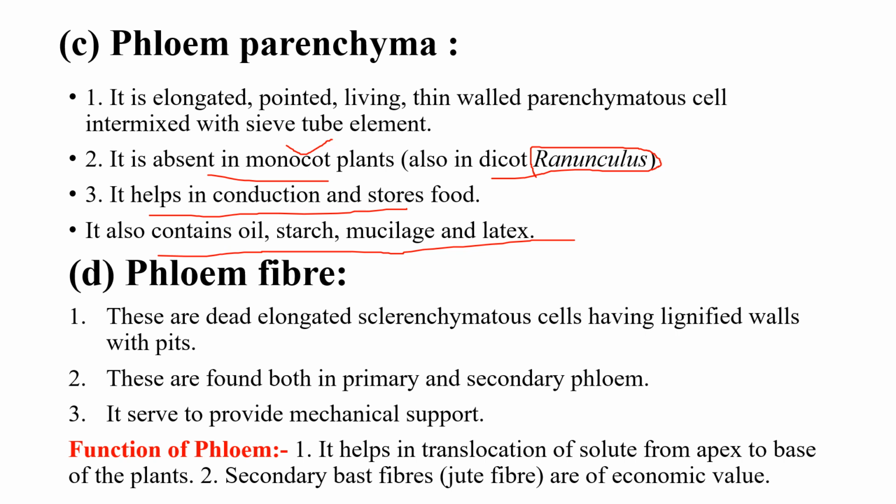Then phloem fiber. These are also dead elongated sclerenchymatous cells having lignified walls with pits. These are found in both primary and secondary phloem. They provide mechanical support to the plant. What is the function of phloem? Translocation of solutes. It also forms secondary bast fiber, jute fiber, which is economically very important. So they have economic value.